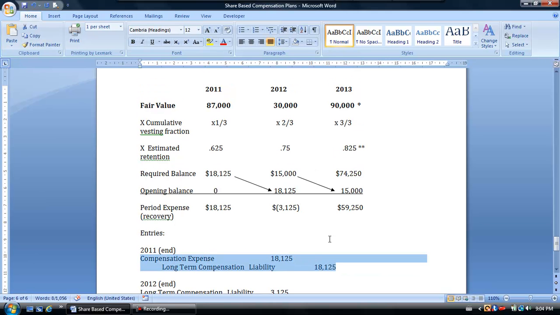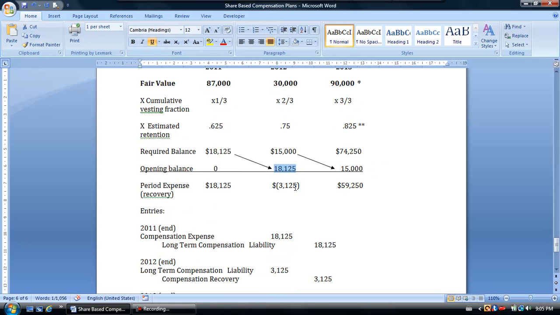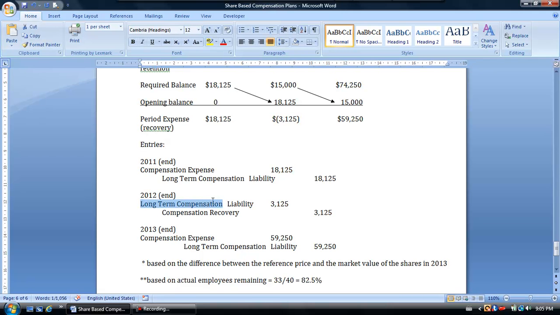Now, in 2012, using the same math, we need $15,000 in the account. But we've got $18,125. So in fact, we have too much in the long-term compensation liability account, so we are going to remove the difference, which is $3,125. The way I set this up is I'm going to reduce the long-term compensation liability by $3,125 and credit what we call a compensation recovery amount. So it's a recovery of past amounts that were expensed that are now being recovered because the amount that you require is less than the amount you already have in the account.